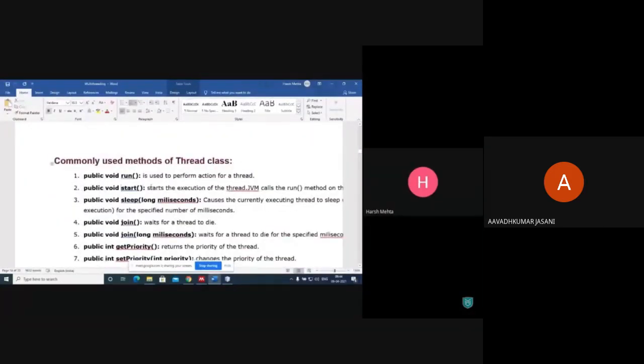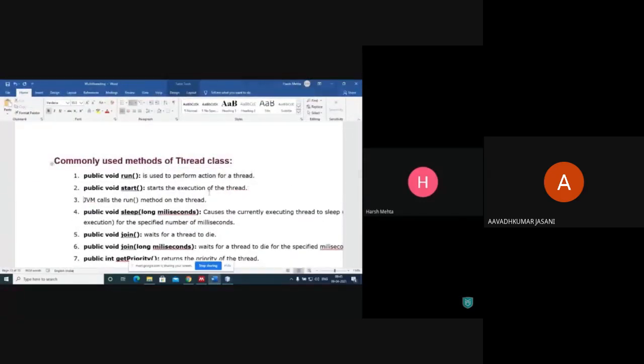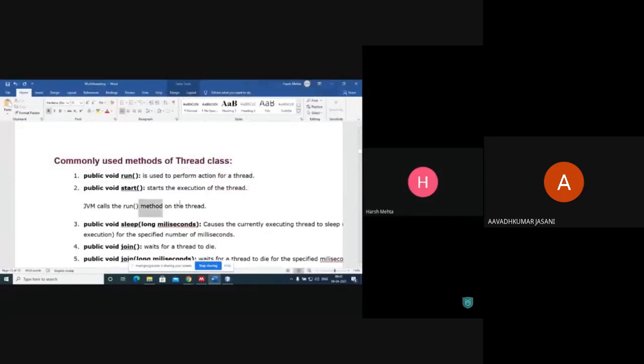What is the start method? It starts the execution of the thread. What is the run method? It is used to perform the action for a thread. So for the NC1 thread we have defined one action, which prints thread 1. For NC2, again in the run method, this is thread 2. And the JVM calls the run method on the thread.